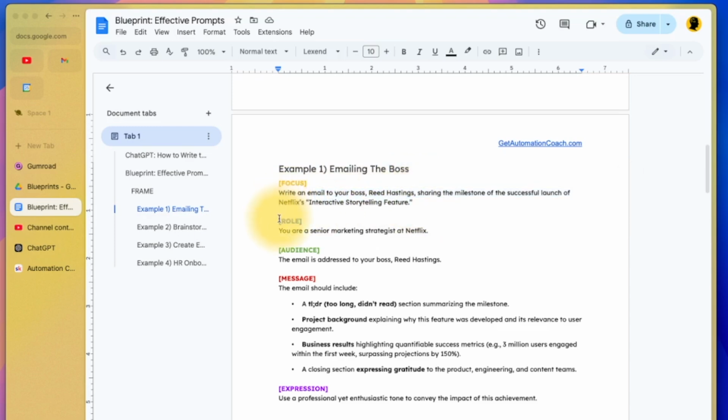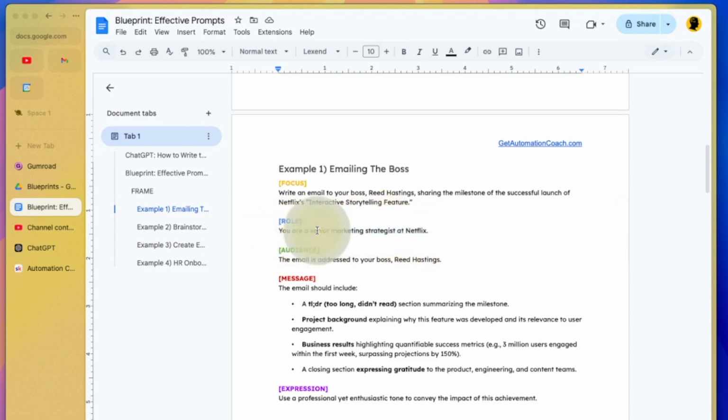The next one's quite critical. It's called role, R for role. In each of your prompts, it's good to assign ChatGPT a role. Who should they be? You can tell it to be an expert in this, a director at that, a fictional character or a professional character. So here, for example, I'm telling ChatGPT itself, you are a senior marketing strategist at Netflix.